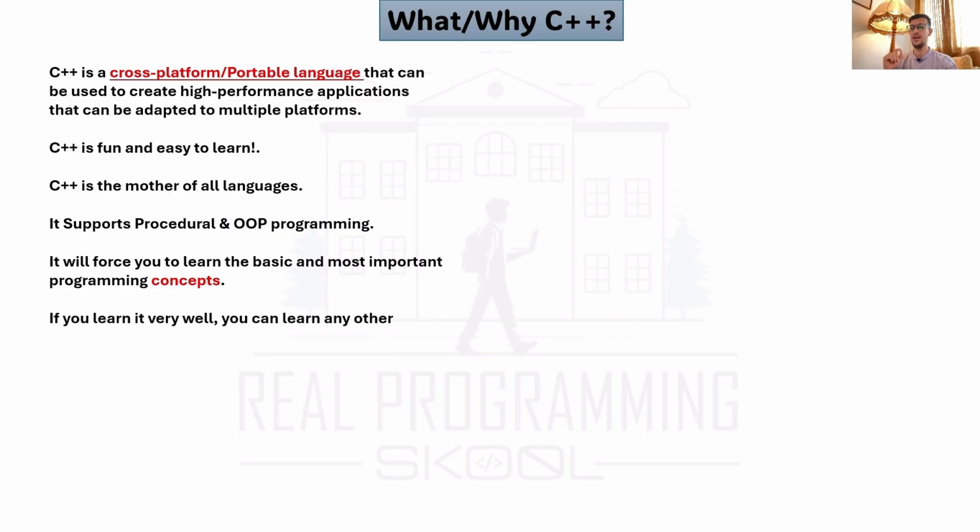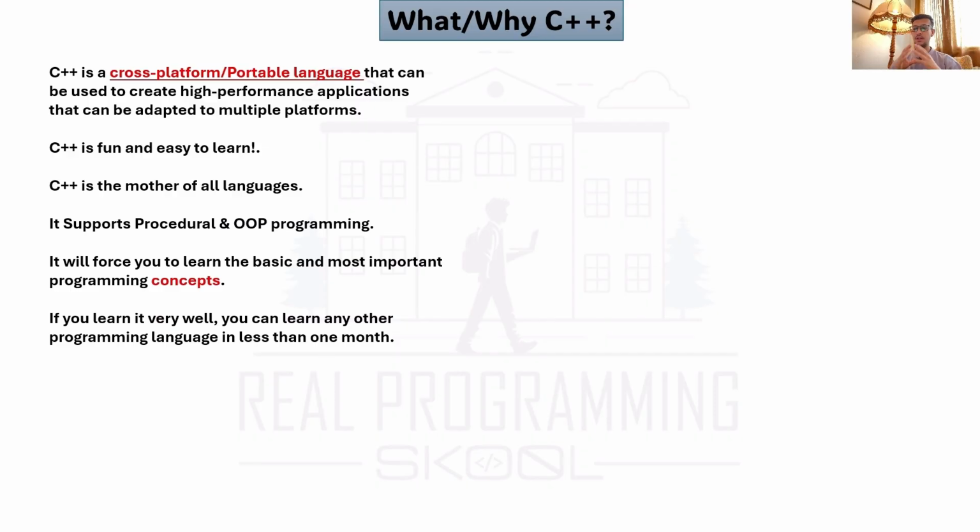If you learn it very well, you can learn any other programming language in less than 1 month, because the logic, the thinking, the analysis, the ability to find a solution, plus the programming concepts that you will get from C++ are the same that you will use in any other programming language.